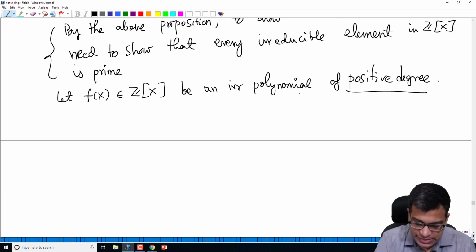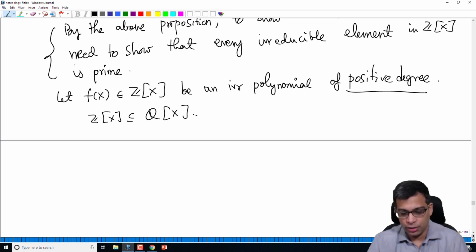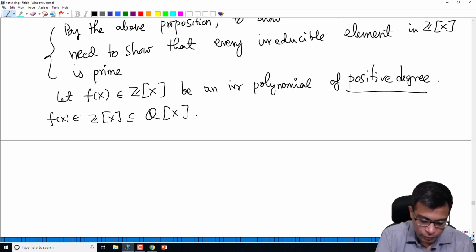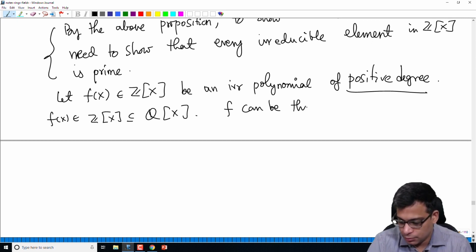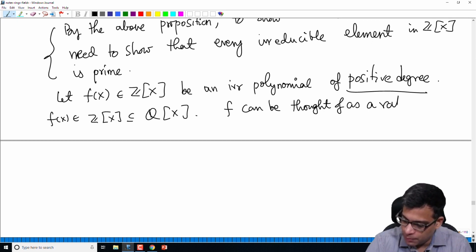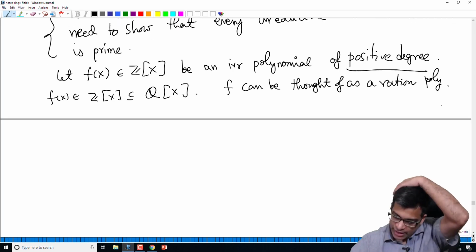So note that Z[x] naturally sits inside Q[x]. So f is given here. f is an integer polynomial, but it can be thought of as a rational polynomial. This is the first observation. So it can be thought of as a rational polynomial.